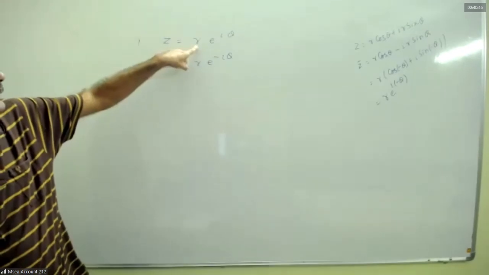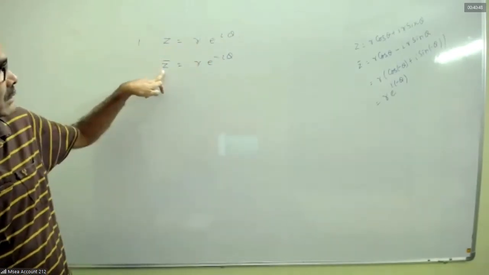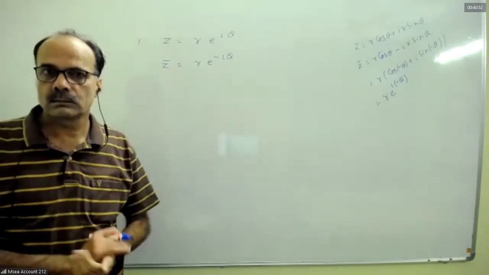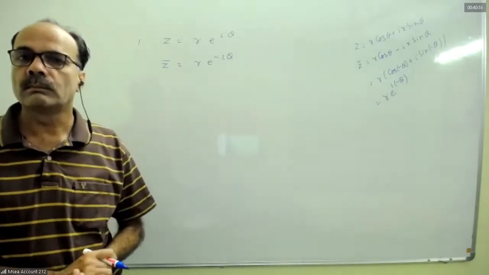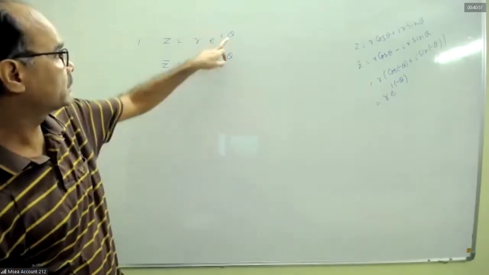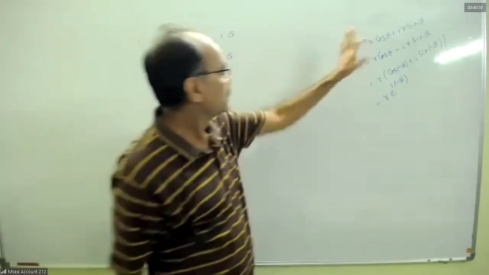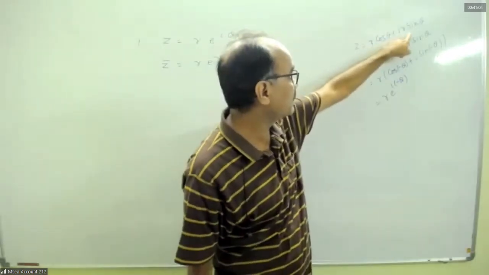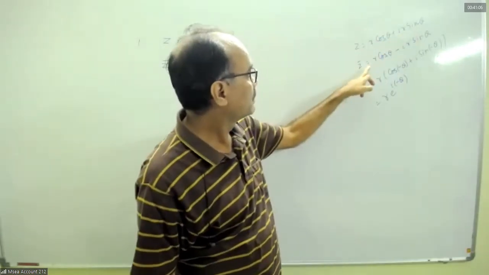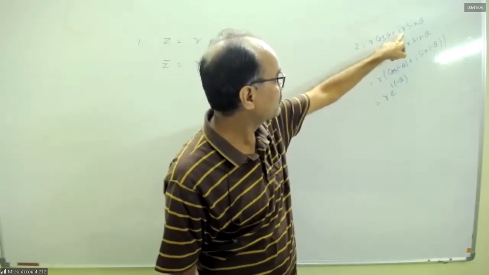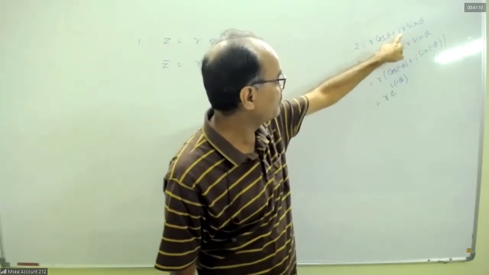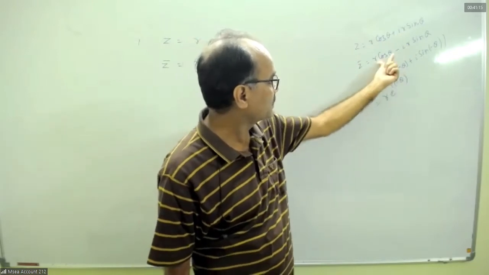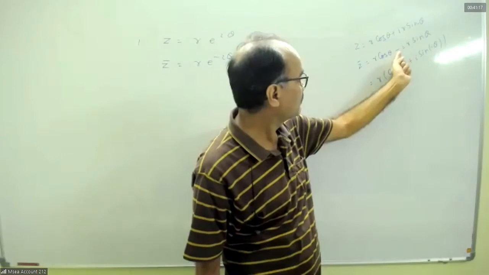If z is r into e to the power i theta, then z conjugate will be r into e to the power minus i theta. Z is r into e to the power i theta means z is r cos theta plus i r sin theta. So z conjugate, just change the sign before i. Now cos minus theta is cos theta, sin minus theta is minus sin theta.